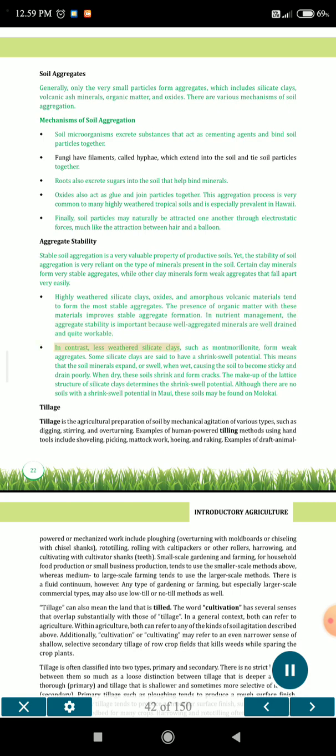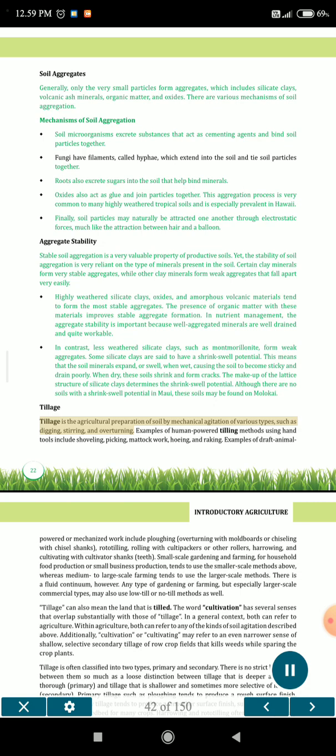In contrast, less weathered silicate clays, such as montmorillonite, form weak aggregates. Some silicate clays are said to have a shrink-swell potential. This means that the soil minerals expand, or swell, when wet, causing the soil to become sticky and drain poorly. When dry, these soils shrink and form cracks. The makeup of the lattice structure of silicate clays determines the shrink-swell potential. Although there are no soils with a shrink-swell potential in Maui, these soils may be found on Molokai.